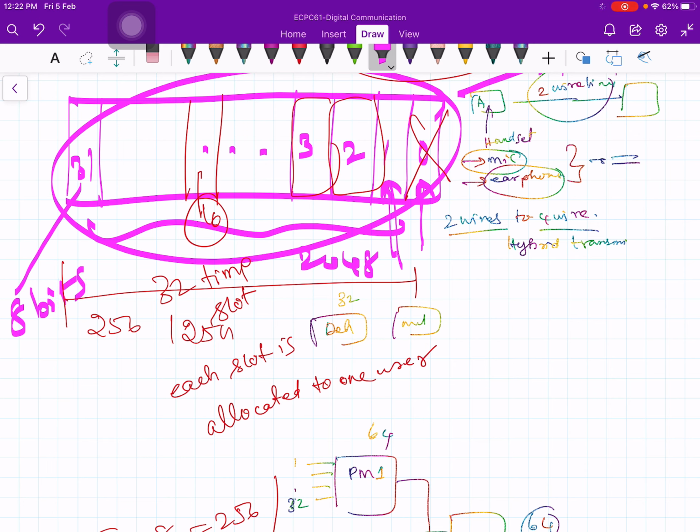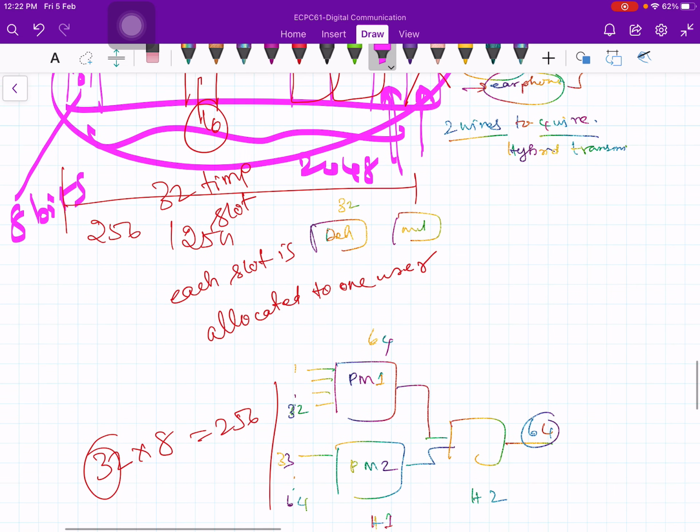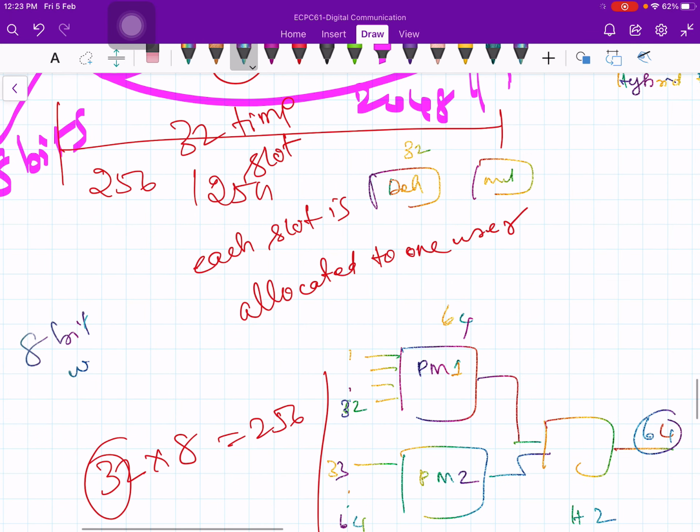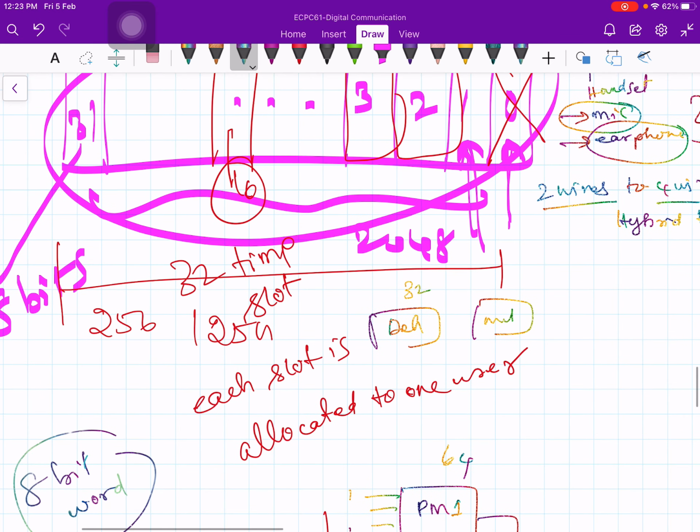Each slot contains the information from a particular sample, right? Each slot has one sample of a voice circuit contained in it. Okay, so this information is represented in the form of an 8-bit word. So each slot contains an 8-bit word like this.